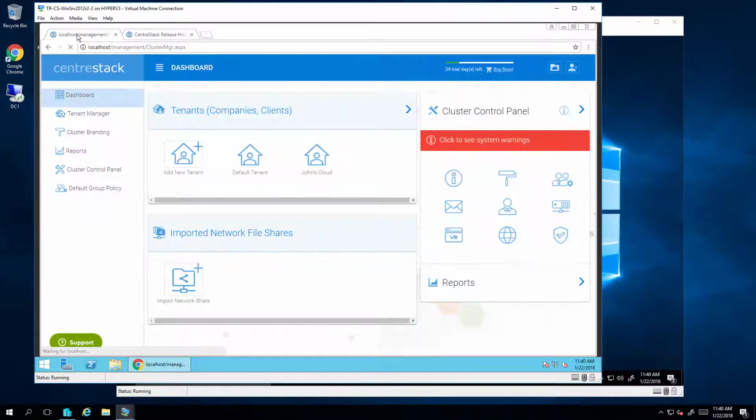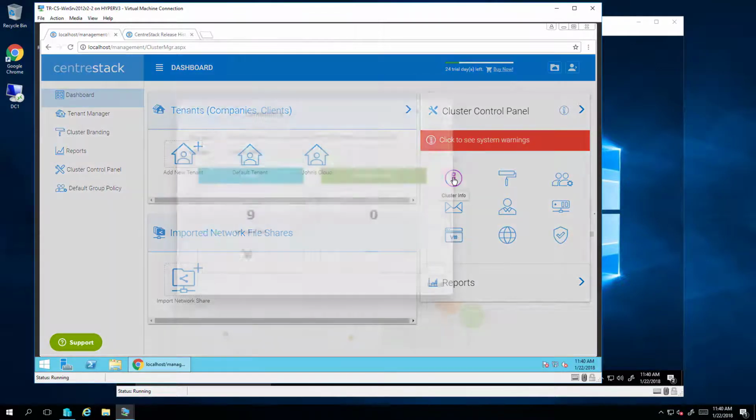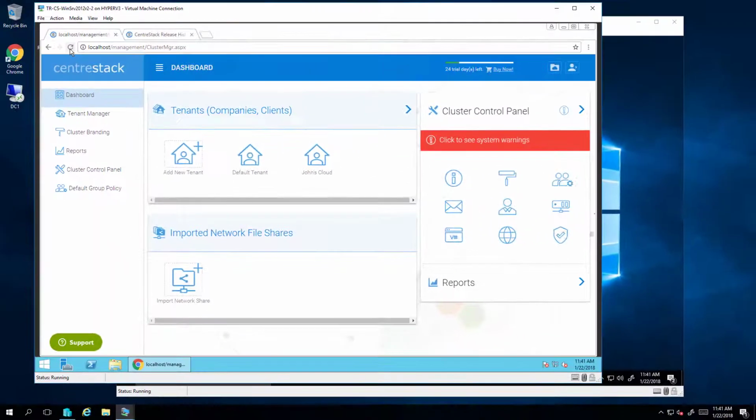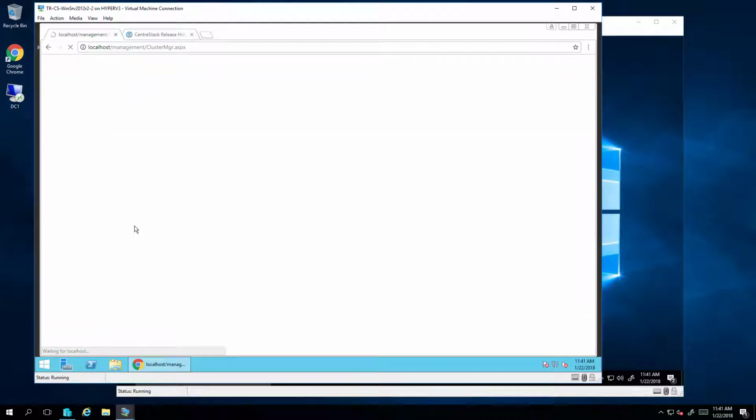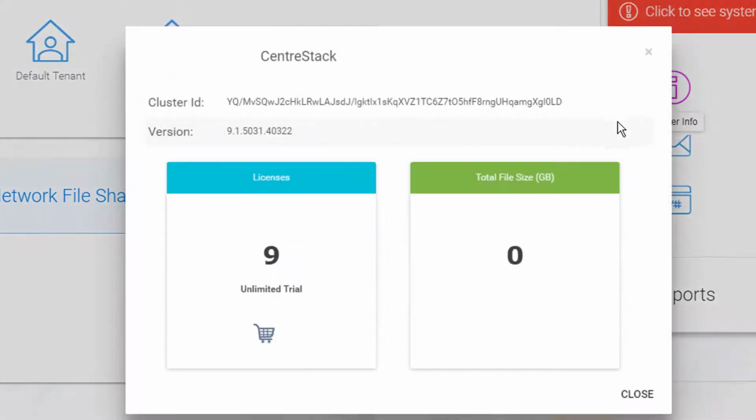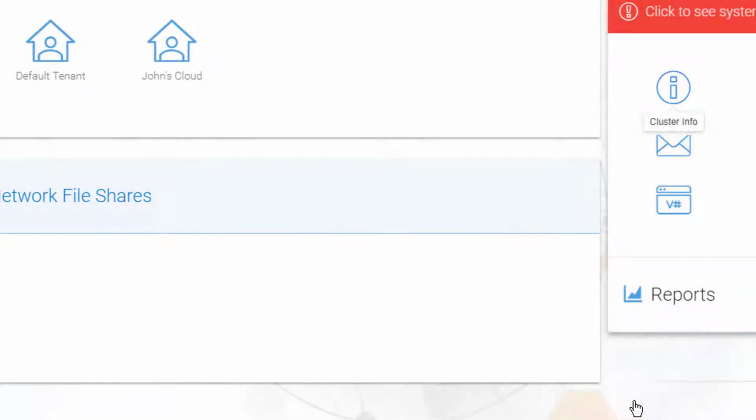Okay, so here we are at Windows Server 2012 R2, and I've logged into my admin account, my cluster manager, and you can see what we have here is the previous version of CentreStack, and I'm just going to refresh this. And now when I go over and look at the information for the cluster, I see that it has been updated to the new version. So that's pretty straightforward.